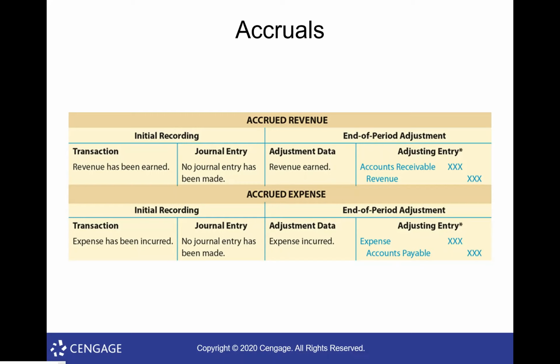So at the end of the month, we might find that our employees have worked so many hours this week, but we're not actually going to pay them until next Friday or whatever, which is payday. So again, we would have to do an adjusting entry to recognize that we've incurred a salary and wage expense, but we haven't paid it yet. So we'd probably call it salaries and wages payable. Then on the next payday, we'd pay them and we get rid of that payable and we'd be good.